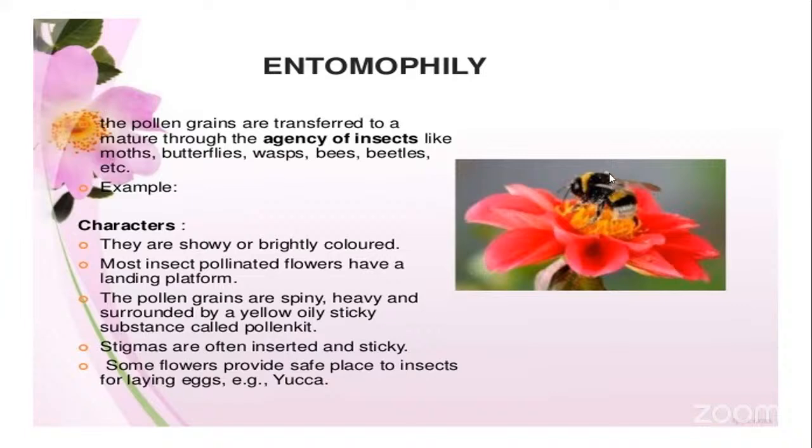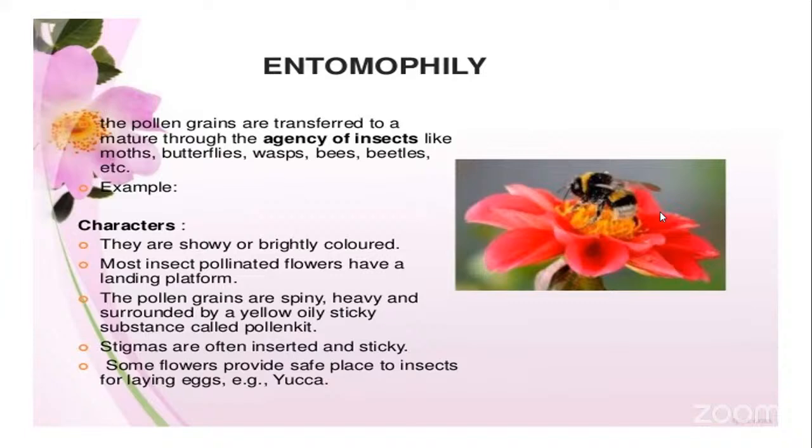But here, one point to be remembered is that the insects are not directly participating in the pollination. When these insects visit the flower for the collection of nectar, in that period of time, the cross-pollination is ensured by the plant. It is not the direct participation of the insects in the cross-pollination.